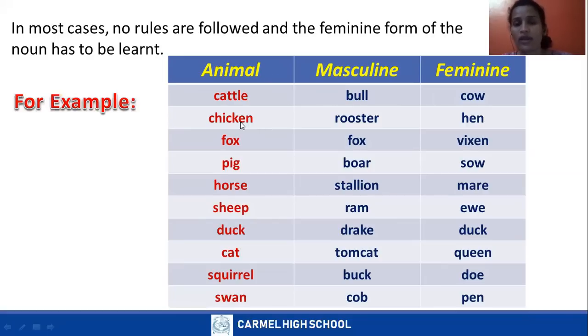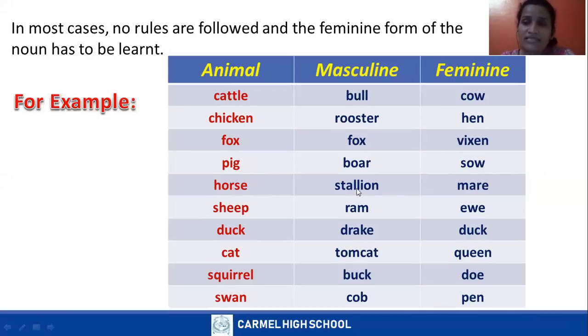Chicken. When you say chicken, female is hen, male is rooster. You can either say cock. So in the chicken family, male is a rooster or cock, feminine is a hen. Fox. Male is fox, female is vixen. Pig. Boar, sow. In the pig family, male is boar, feminine is sow.